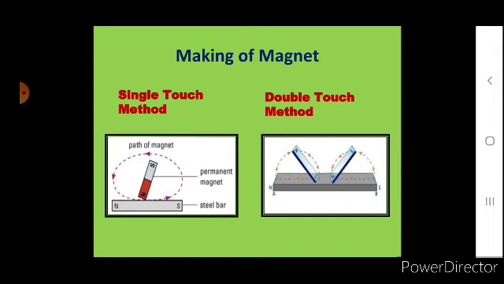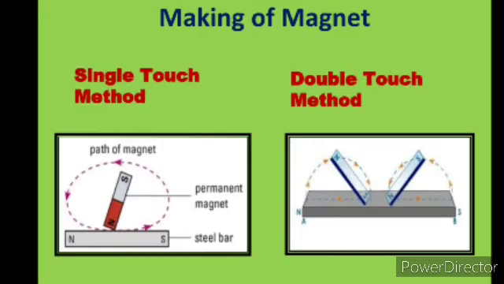Bring some iron nails towards the iron bar. What you see is that the iron nails stick to the iron bar. That iron bar behaves as a temporary magnet. It is not a permanent magnet. In the double touch method, we need two bar magnets and rub both the edges of the iron bar with the help of those two bar magnets like this. You can see in this figure how we can make a magnet.